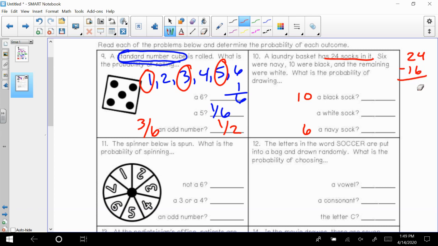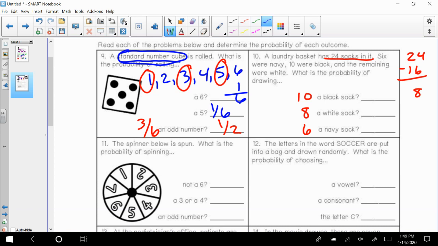Okay, so it looks like I've got 8 socks that are white. And you can check your work by adding 8 plus 6 plus 10 more to make sure that that equals 24.